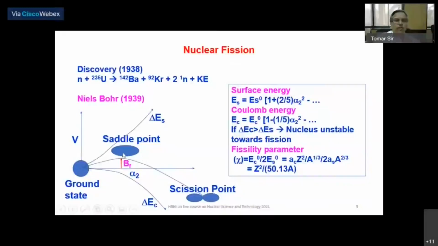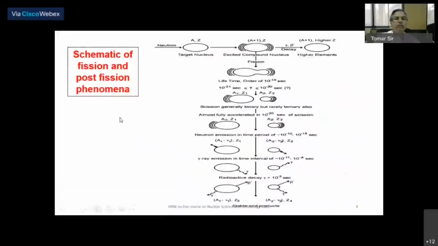Now, once the nucleus is committed to fission, this is the saddle point, which is again a spheroidal nucleus, but highly deformed, which is now descending down this path and ultimately reaches a point called the fission point, where the two fragments are formed and there is a neck between them, about to split. There is a Coulombic torque between those two fragments and they fly in opposite directions with a high amount of angular momentum. So I have tried to explain the schematic of the fission and post-fission phenomena using this slide.